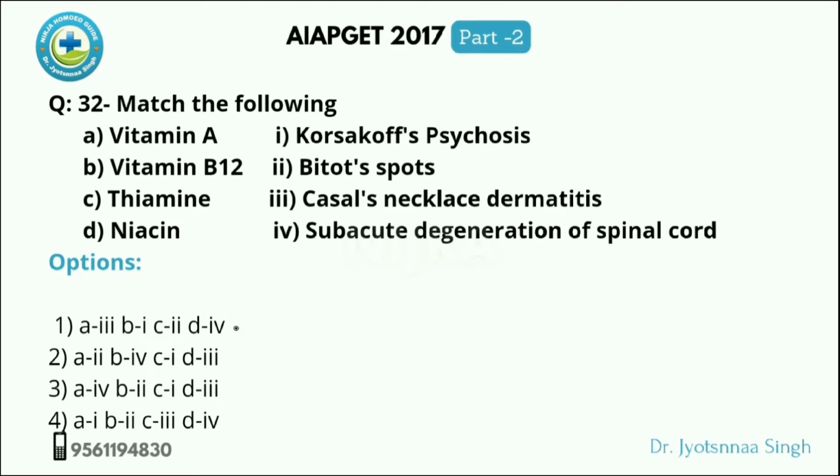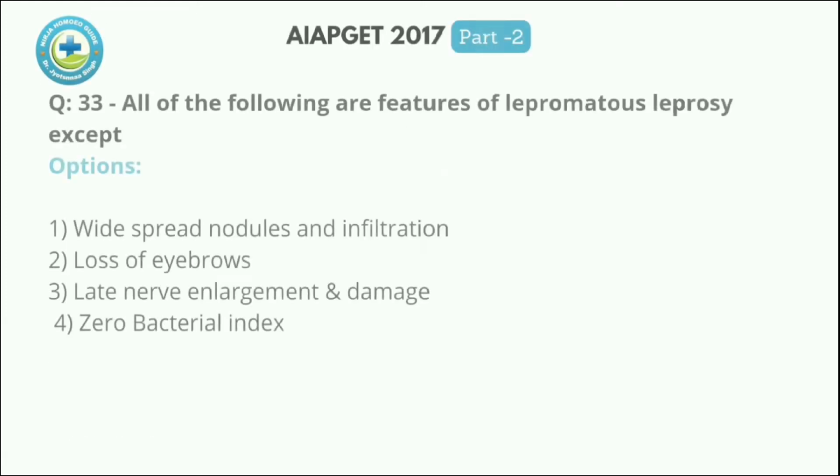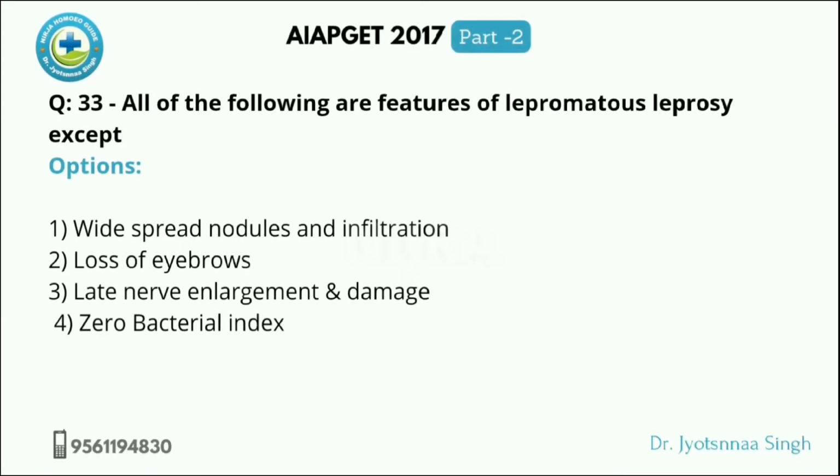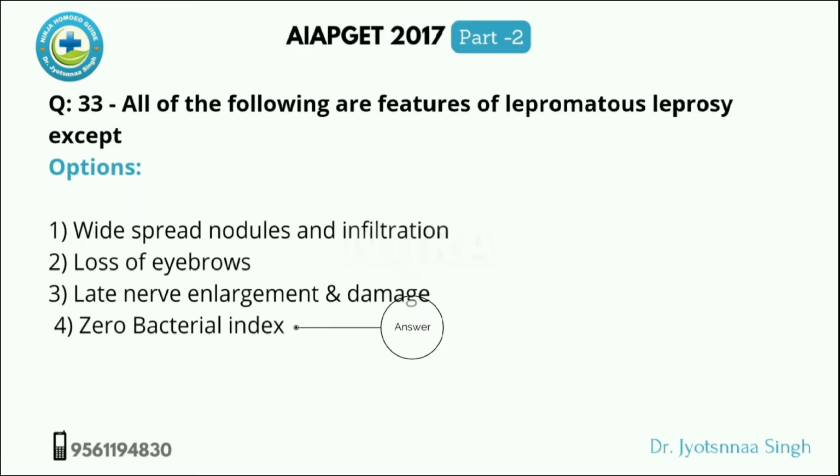Next question. All of the following are the features of lepromatous leprosy except. So option 1, widespread nodules and infiltration. Option 2, loss of eyebrows. Option 3, late nerve enlargement and damage. And option 4, zero bacterial index. So the above three are the features of lepromatous leprosy except the zero bacterial index. So answer will be the D.